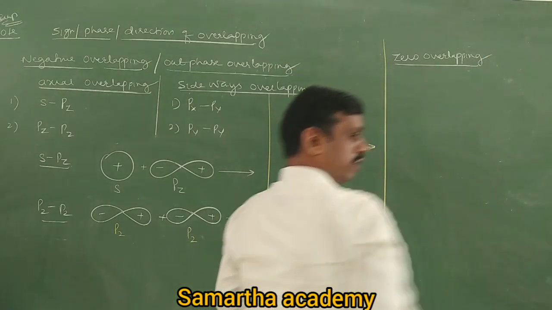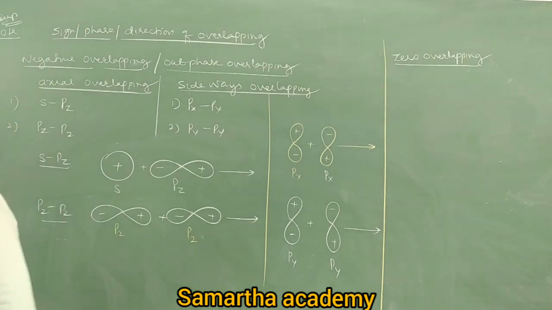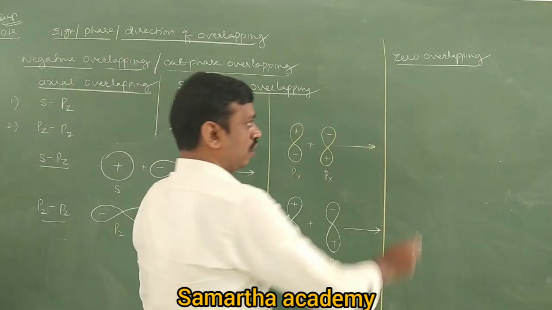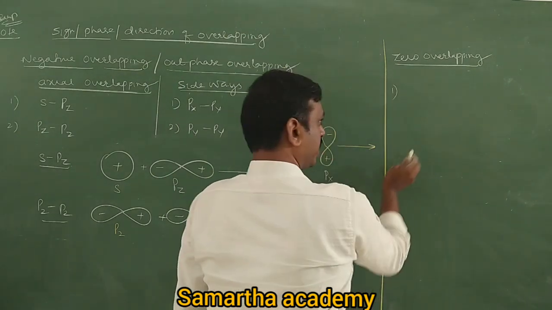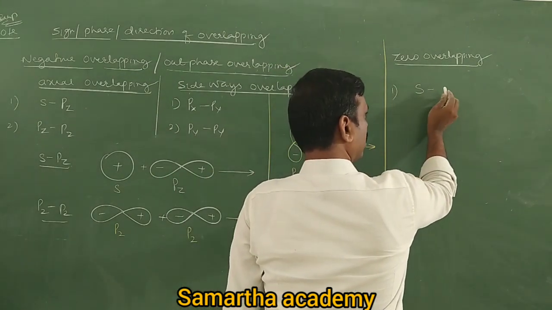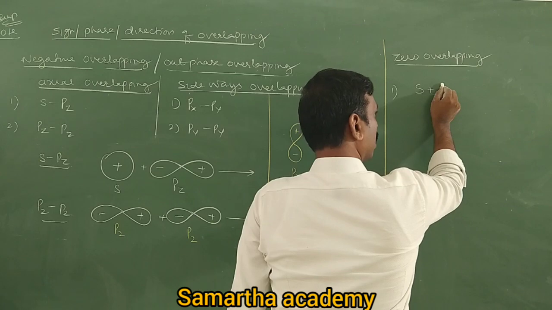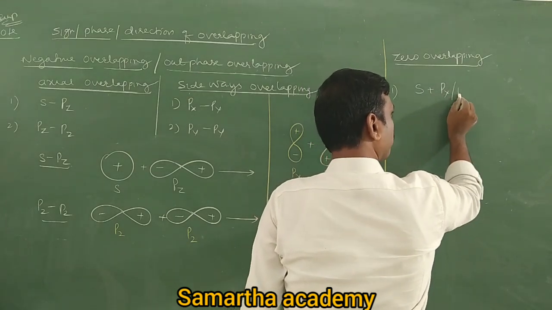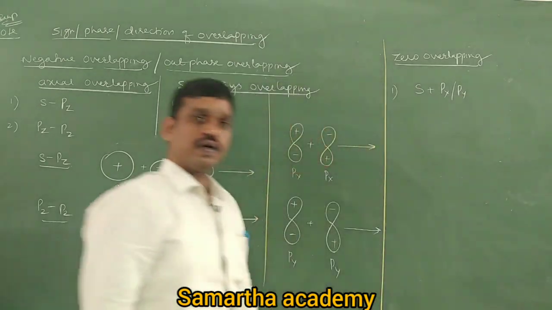Zero overlapping. So what is the meaning of zero overlapping? Overlapping is not at all possible. No, that is the meaning of zero. Overlapping is not possible in case of s orbital and px or py. Come on, tell me why.